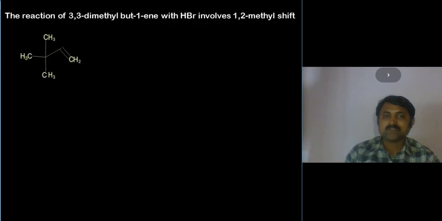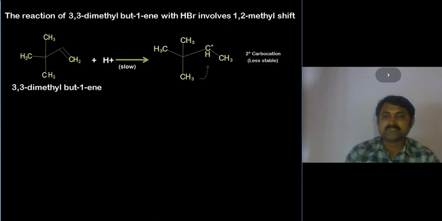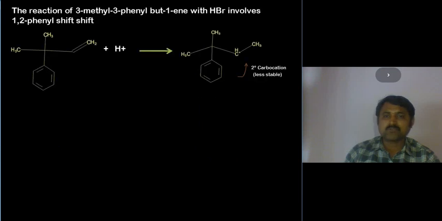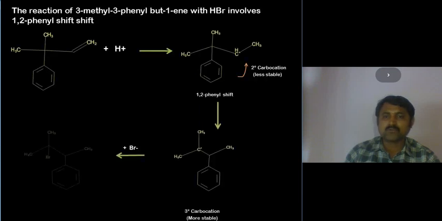Let us see how a methyl shift takes place. If you take 3,3-dimethylbutene, this is the methyl shift case. So the phenyl shift, how does it take place? Let us see one more for Markovnikov rule.